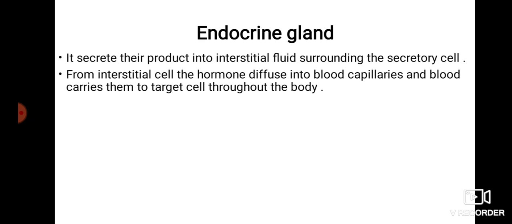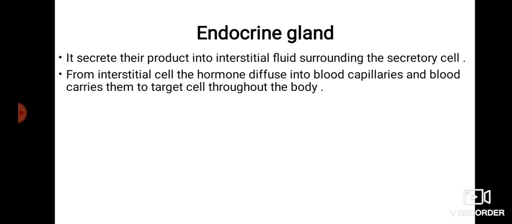From that interstitial fluid, the hormone diffuses into the blood capillary, and the blood carries these products to a target cell, okay. So the transport of a particular hormone from a secretory cell to a target cell occurs through the blood. Are you clear with this?